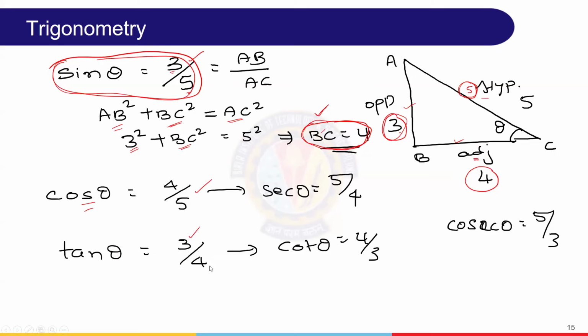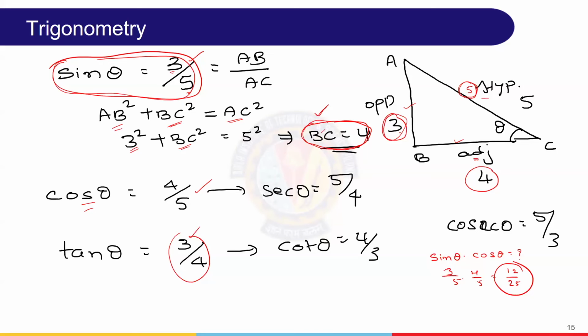The reciprocal of tan theta is cot theta, and it is not only this, any multiplication works. Suppose sine theta into cos theta: sine is 3 by 5, cos theta is 4 by 5, so 3 into 4, 12 by 25. So first, understand the expression and how to relate it to the right angle triangle.